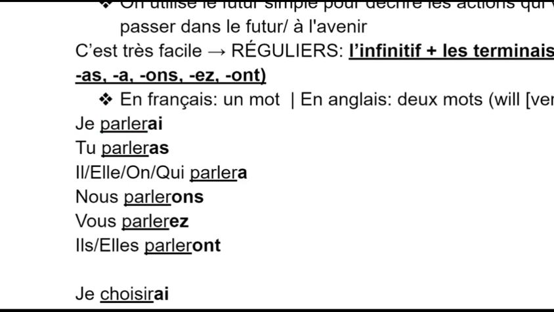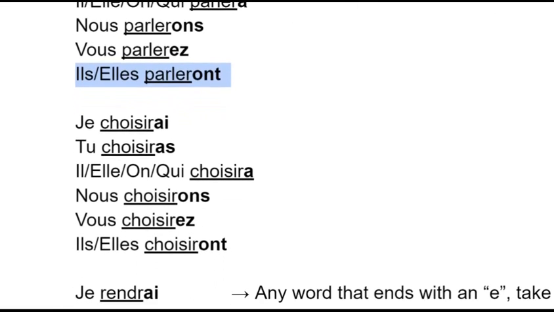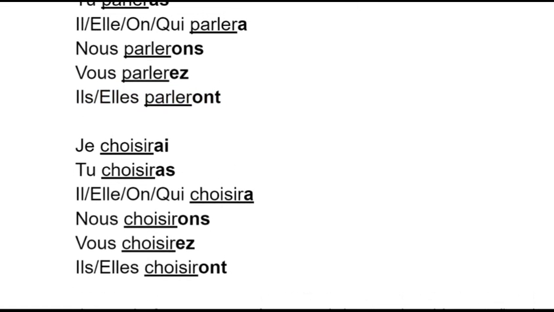So it's going to be je parlerai, tu parleras avec un S, il/elle/on parlera sans S, so without an S, just a, nous parlerons, vous parlerez, et ils/elles parleront. And here I have choisir as an example of a regular IR verb. So it's going to be je choisirai, tu choisiras, il/elle/on choisira sans S, juste avec un A. Nous choisirons, vous choisirez, ils, elles choisiront avec O and T.